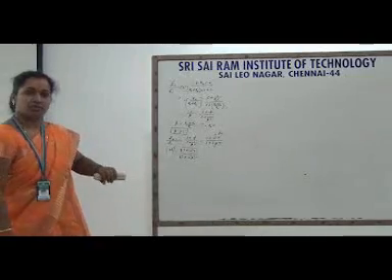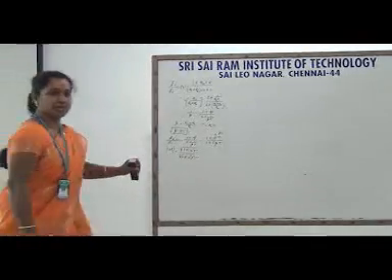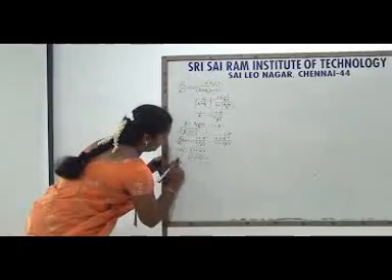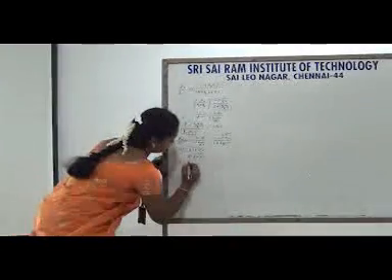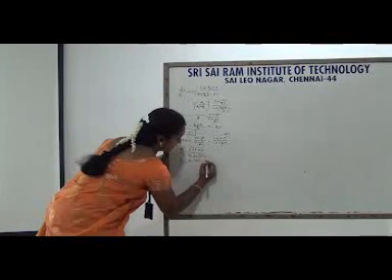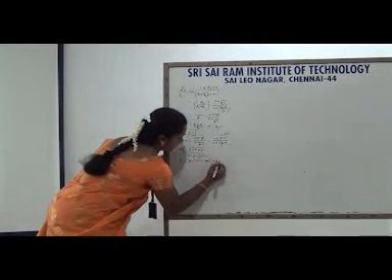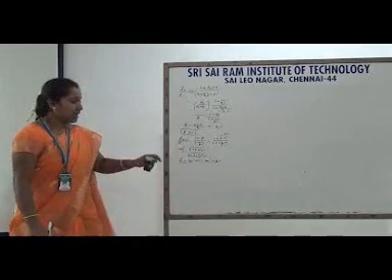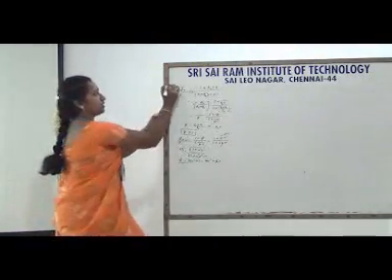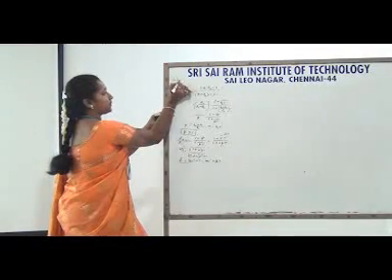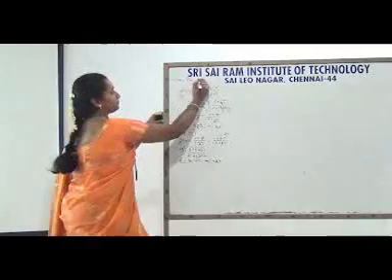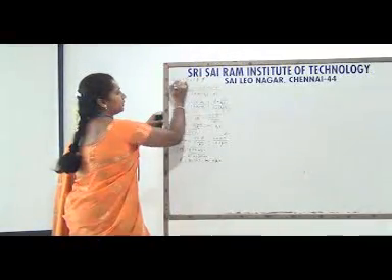This is the magnitude. If you want the phase angle, phi is equal to tan inverse of omega T minus tan inverse of omega beta T. As already informed, we have to find the maximum frequency omega m, the maximum phase angle phi m, and then the value of beta.